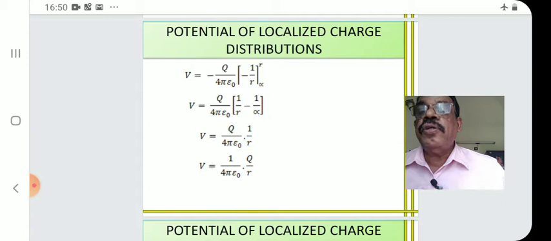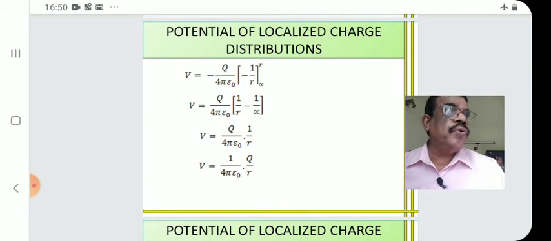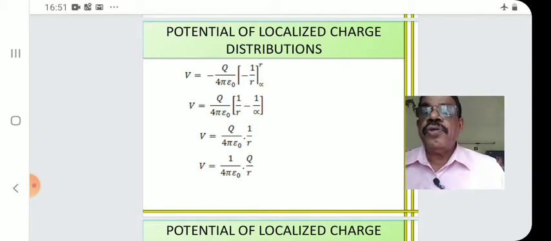That is V is equal to minus into minus, plus q by 4 pi epsilon 0, the limit is put, 1 by r minus 1 by infinity. You know, 1 by infinity is 0. So putting 0 there, we get V is equal to q by 4 pi epsilon 0 into 1 by r. Or V is equal to 1 by 4 pi epsilon 0 q by r. The potential due to a point charge is 1 by 4 pi epsilon 0 q by r. Compare with the field.